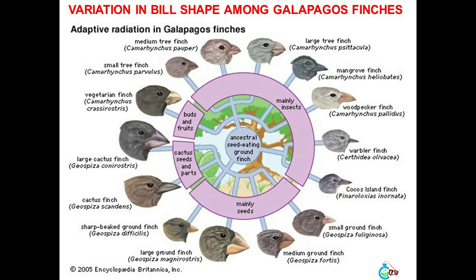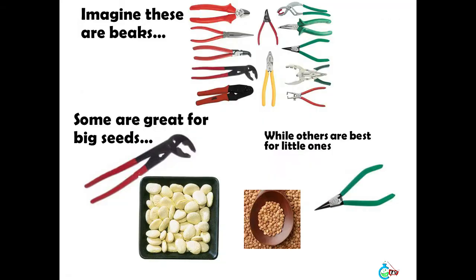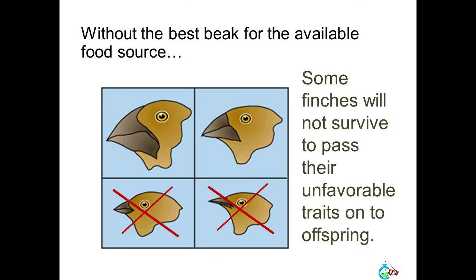Variation in bill shape among Galapagos finches. Imagine these are beaks. Some are great for big seeds, while others are best for little ones. Without the best beak for the available food source, some finches will not survive to pass their unfavorable traits on to offspring.